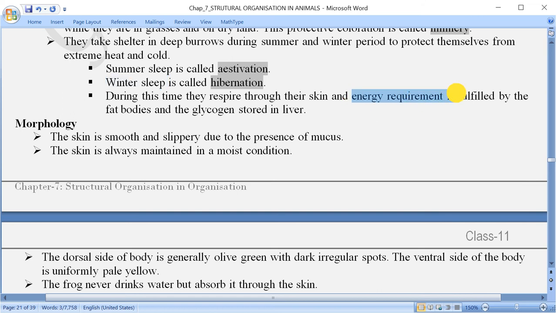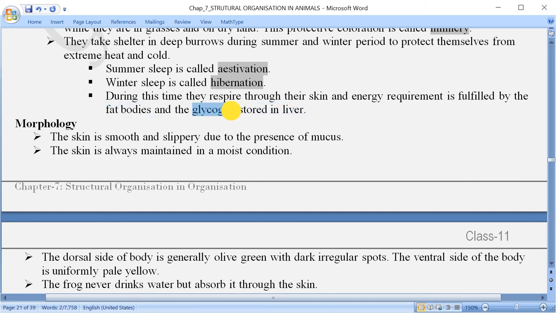This oxygen is utilized for the respiration purpose, so that whatever energy they need in order to survive is available to them by the respiration or otherwise use of the fat which has been stored inside their body when they were active during the rainy or monsoon season. So here fat bodies एक है, दूसरा एक क्या चाहिए?